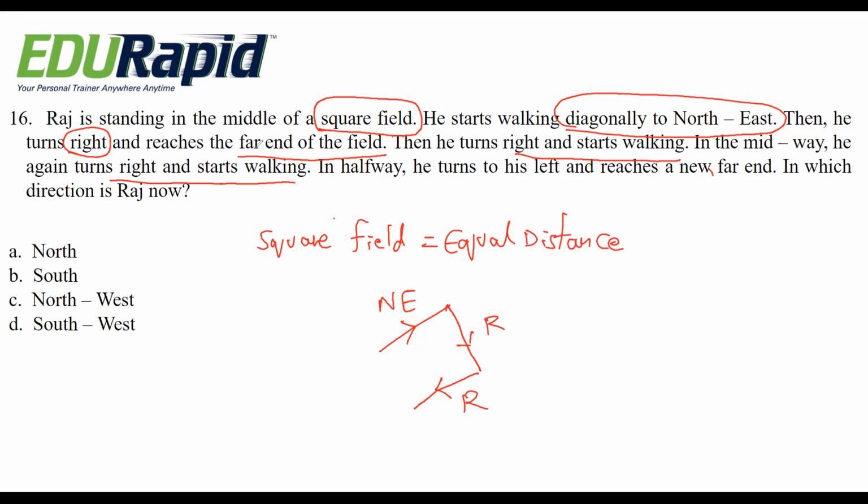Again he took a right and started walking. See, here there are three right turns. This is one, and this right is another one, and this one is the third right. So here there are three right turns. This is the first one, this is the second right, and here he again took a right turn. This all should be in a square field, that is diagonally. Okay, after those three right turns, in halfway he turns left and reaches a new far end.